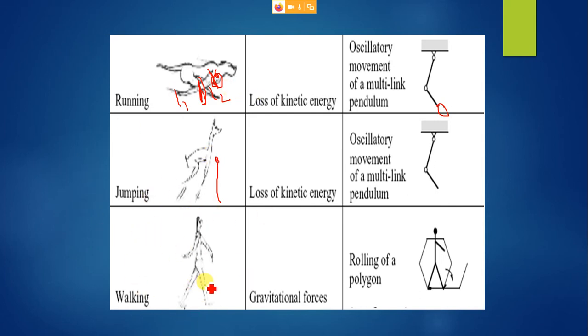The last one is humans. We walk on 2 legs. The kinematic motion that we get is basically a rolling polygon. But here, with the frictional forces that act, we have to balance gravity. At the same time, our foot has to balance the friction. These two things are likely to happen.